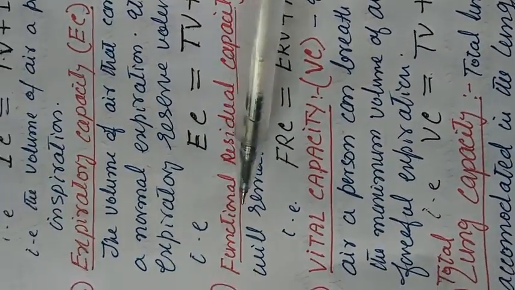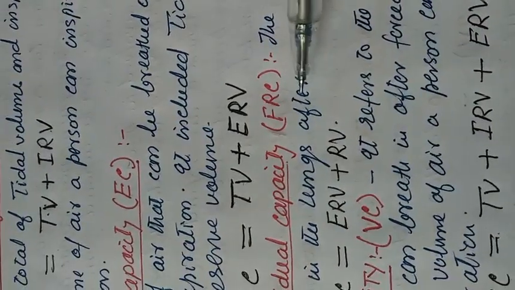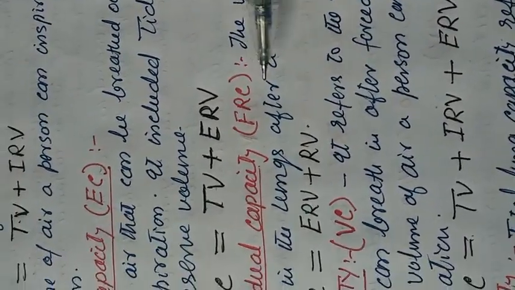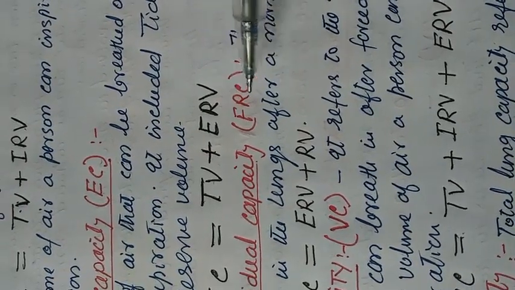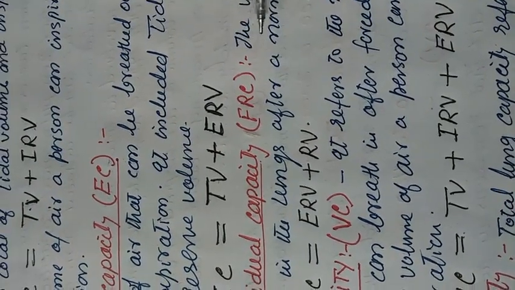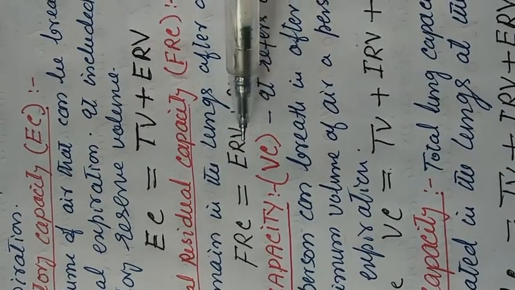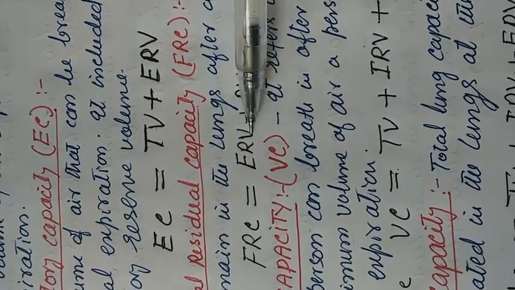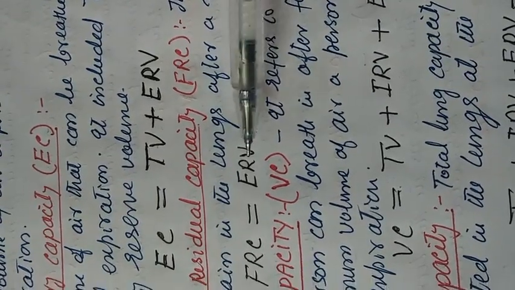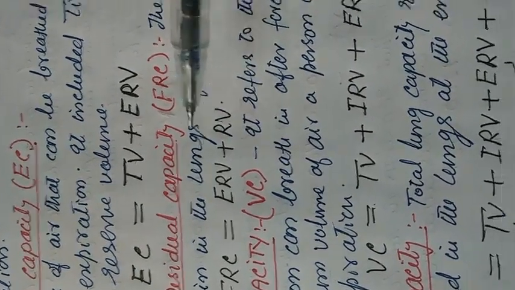Another pulmonary capacity is the functional residual capacity, abbreviated as FRC. FRC is the volume of air that remains in the lungs after a normal expiration. It is equal to expiratory reserve volume plus residual volume, that is ERV plus RV.